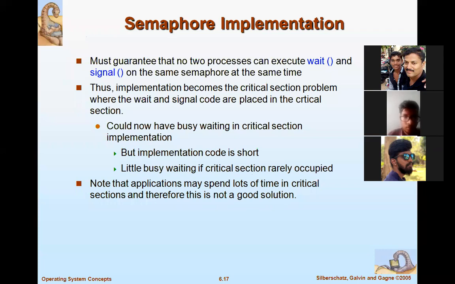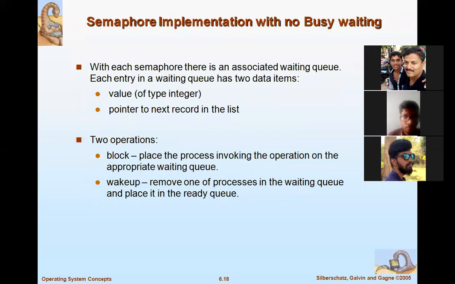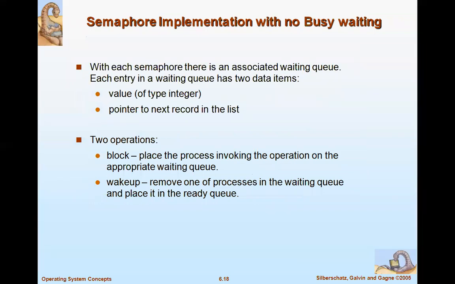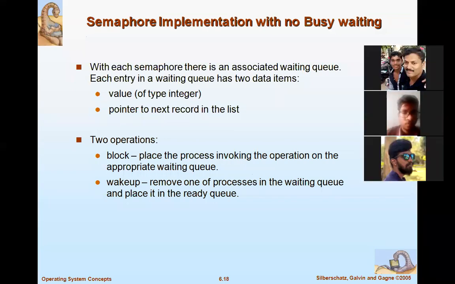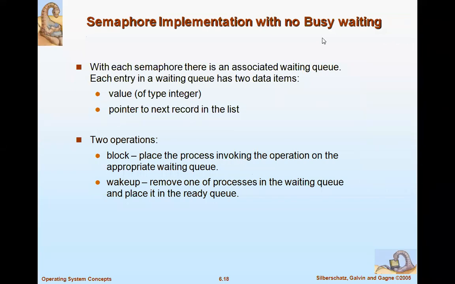So this you need to know about semaphore implementation. Okay, next I'll take semaphore implementation with no busy waiting, because I told you already busy waiting is one of the problems in the semaphore. So what happens here: with each semaphore there is an associated waiting queue. That means whenever a process enters the critical section, you must assign some waiting queue. Each entry in a waiting queue has two data items. One is a value, another is a pointer to the next record in the list. Value means some type of integer.